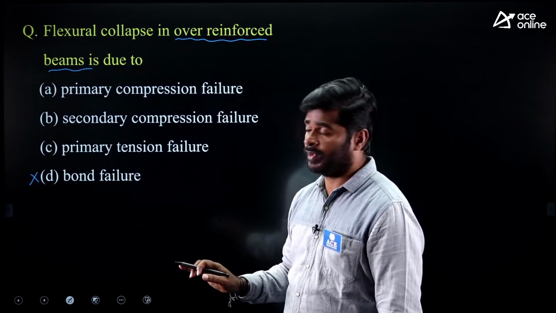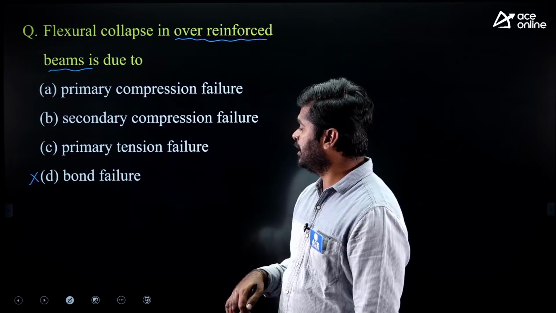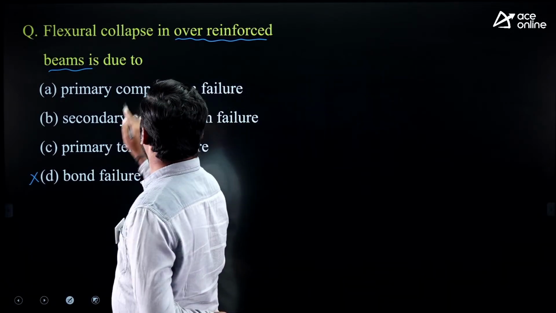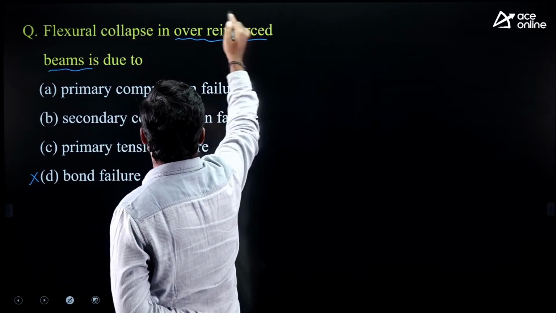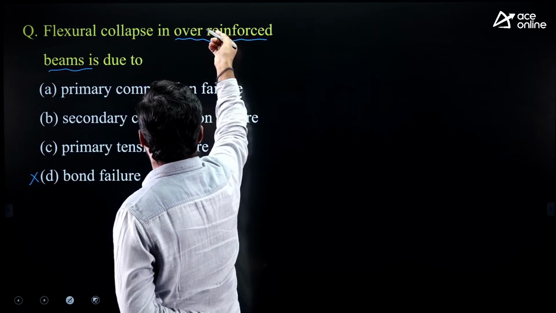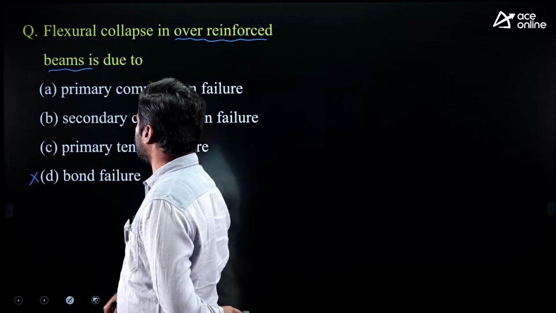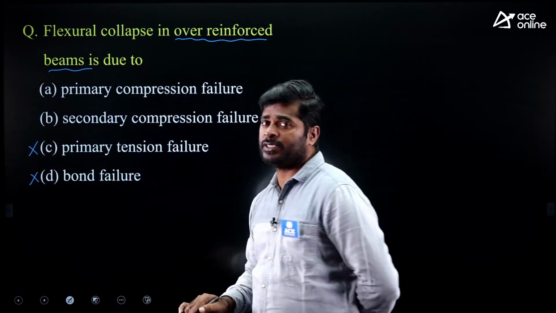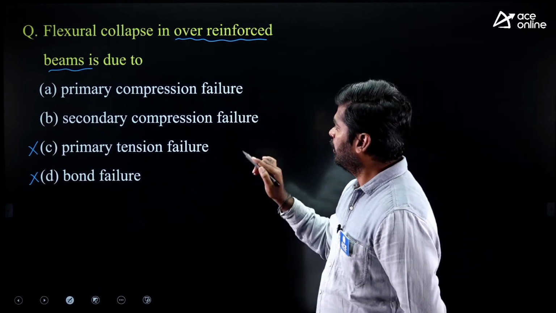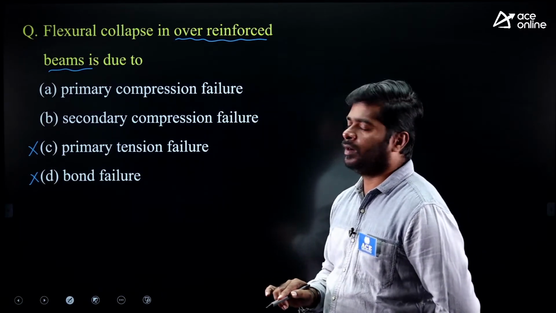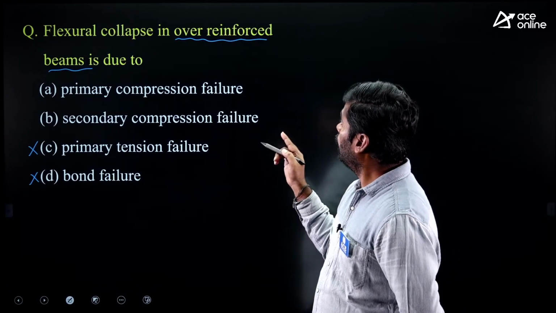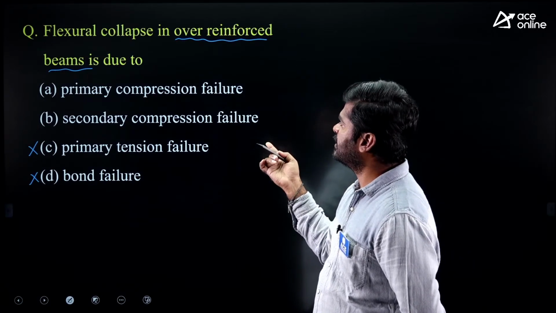It is not related to flexure. So D is wrong. Then primary tension failure. Suppose in place of over reinforced section, if it is given under reinforced section, option C is correct. But they have not mentioned under reinforced section, that's why C is wrong. Either B or A is correct because they mentioned over reinforced section. So it fails under compression.